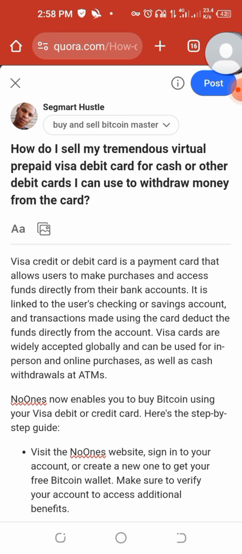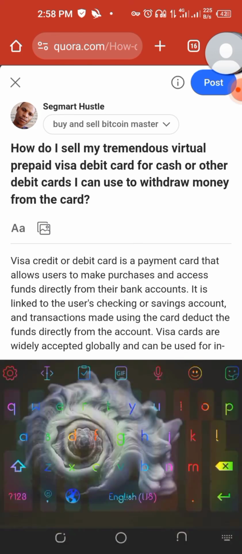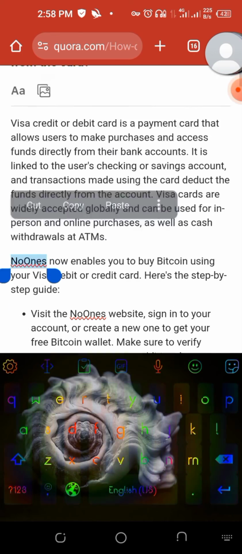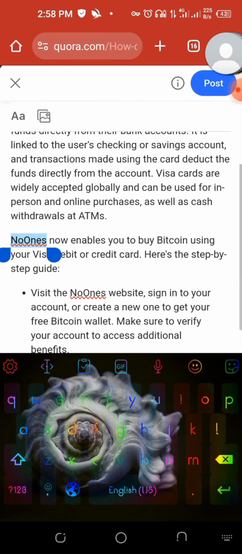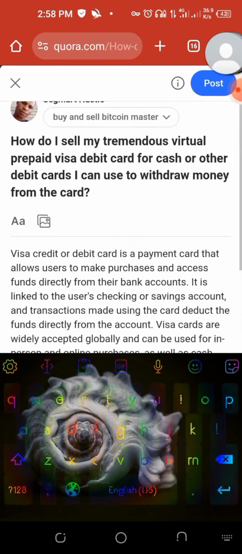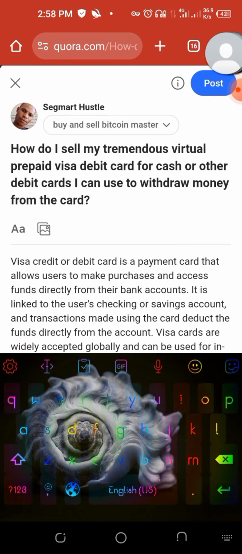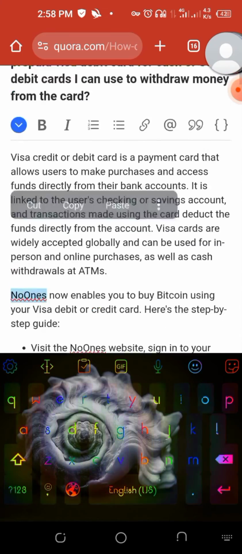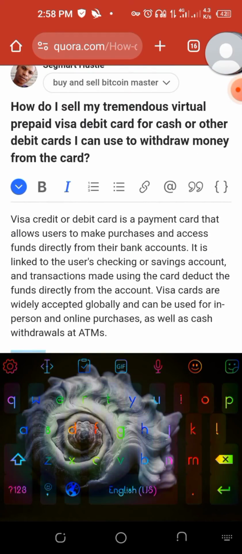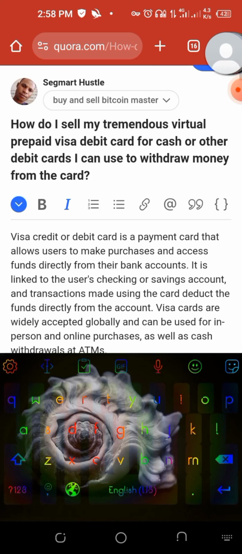Now, this is what you are going to do. You click on Nunis. Nunis now enables you to buy Bitcoin using Visa debit card. This Nunis, you click on it. Do you see it? You scroll up like this. You can see you highlight it. You scroll up like this. You click on this, and you click on this. You see, and you click on this.